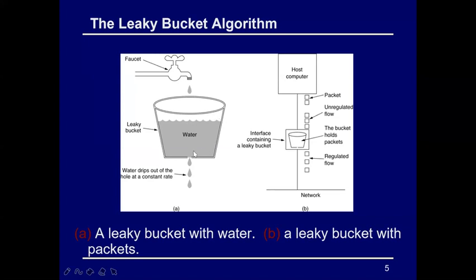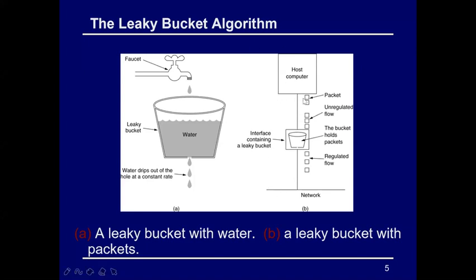Now how are we going to implement this concept inside our networking? The tap here is going to work for us like a host computer, and we will have the bucket over here. Whenever the packets move, they have to be controlled over your network. So this bucket is an interface between the host computer and the network system. Inside this interface it will contain the packets that are moving from your source to the destination side.